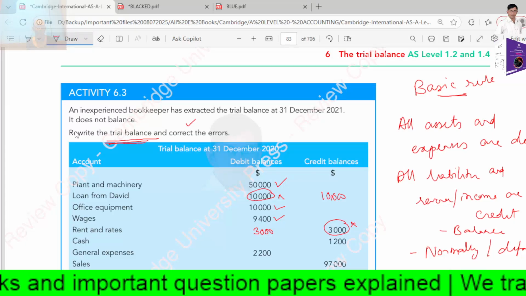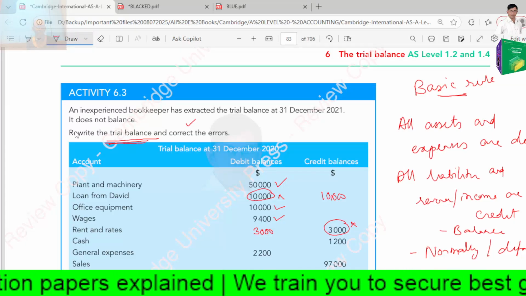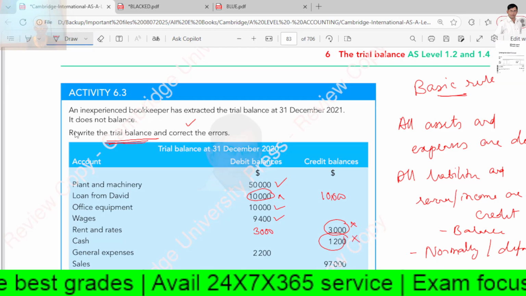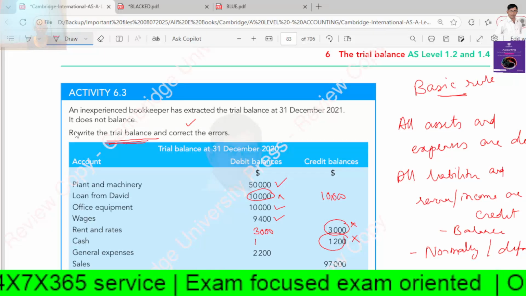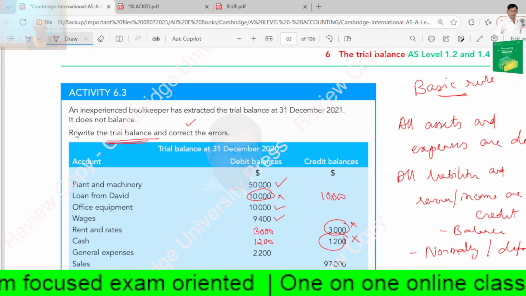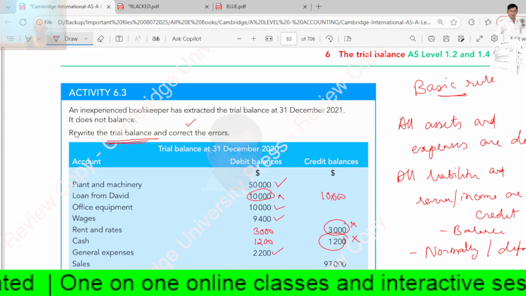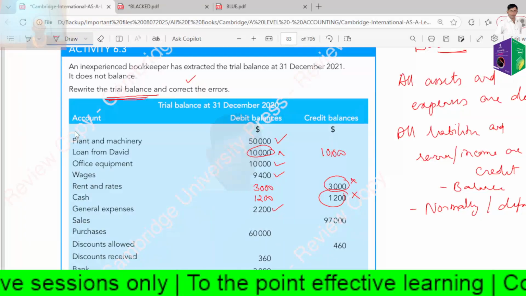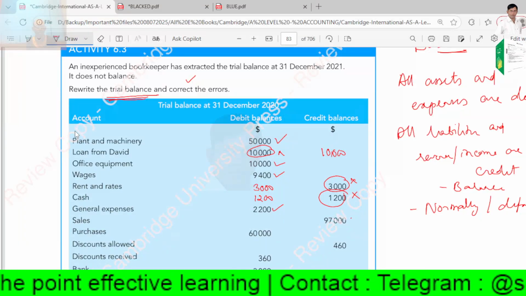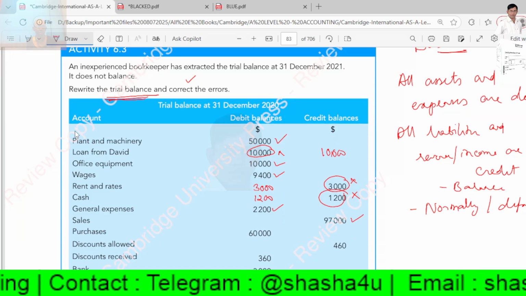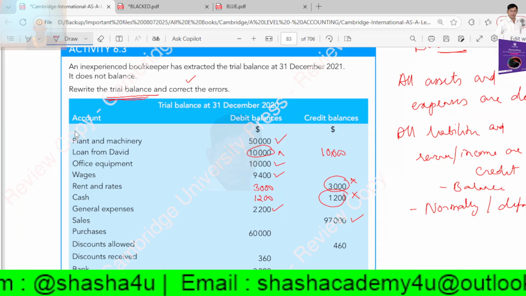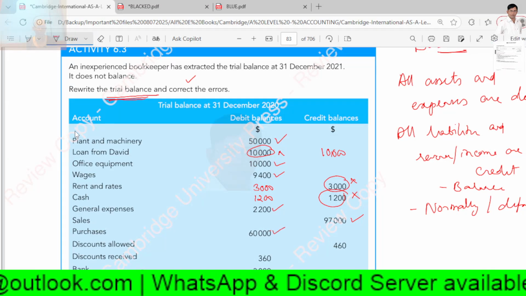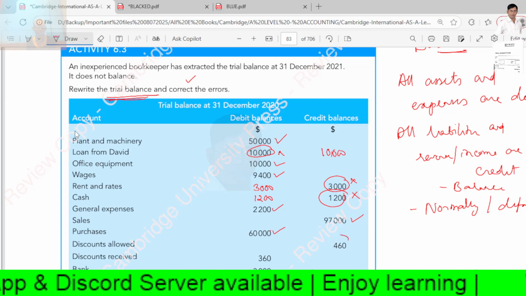So cash is normally a debit balance. It is an asset, so it is normally a debit balance. It is never a credit balance because cash can never be overdrawn. So 200. General expenses are debit because they are expenses. Normally they are debit balances. Sales, yes, they are always credit because they are revenue. Purchases, expenses, correct.